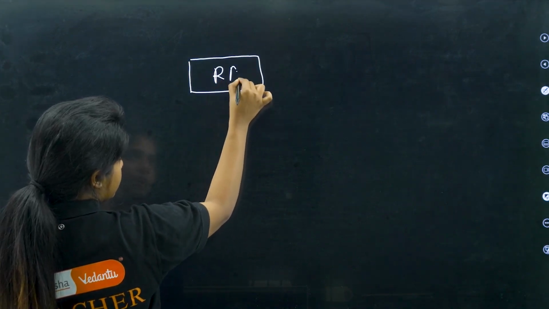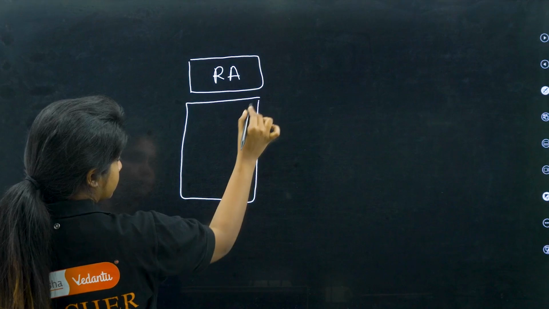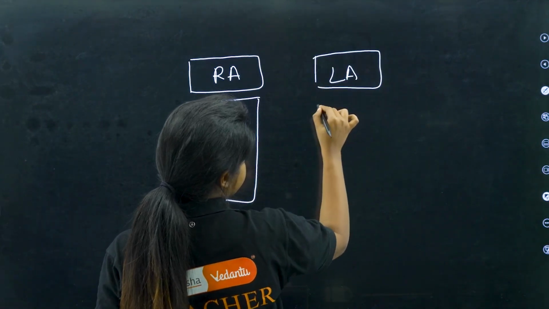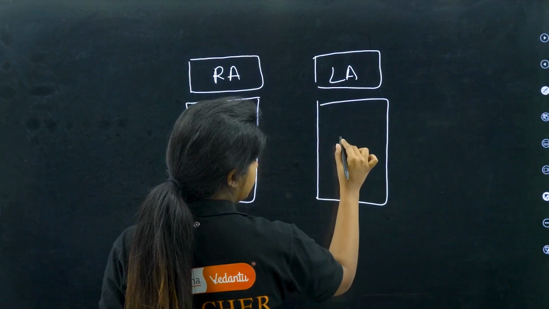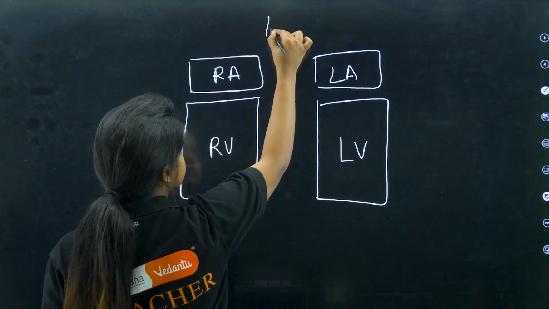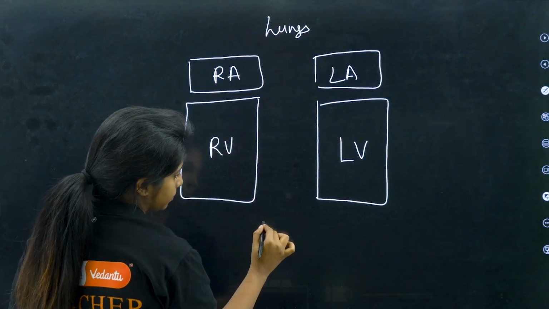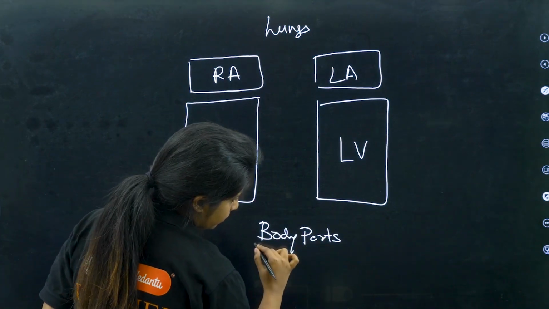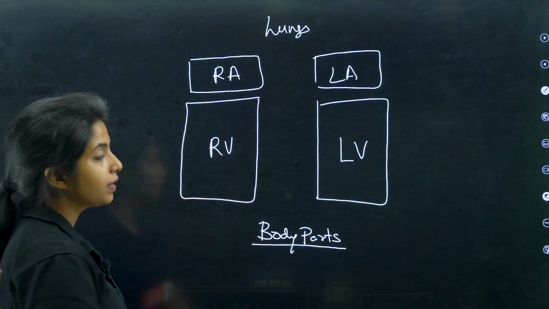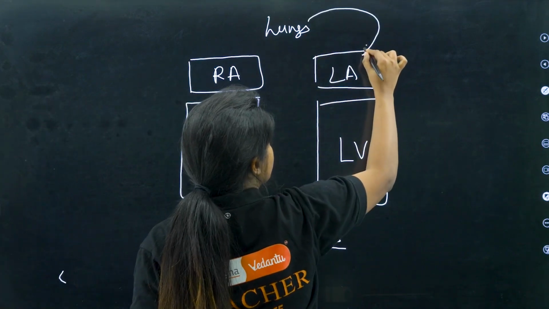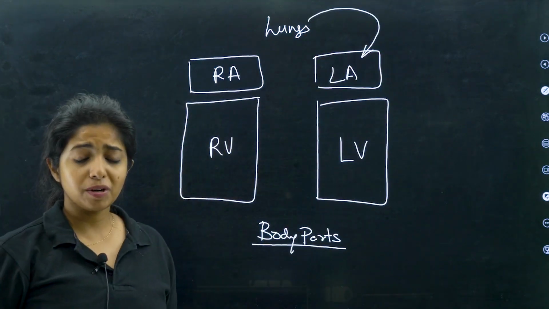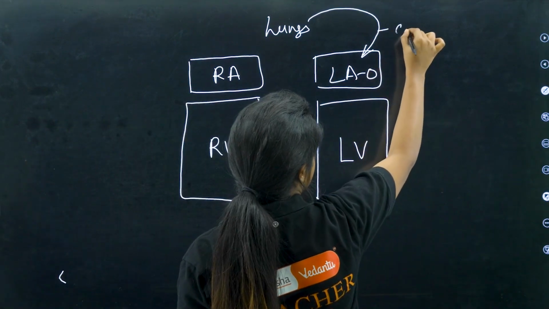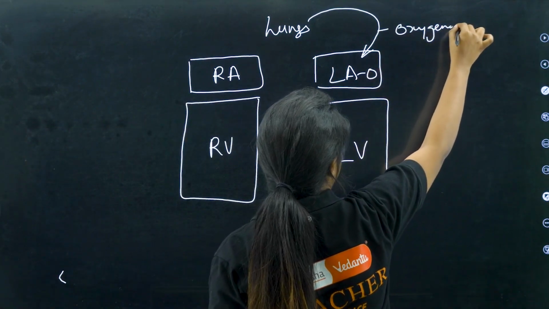This is the right atrium, right ventricle, left atrium, left ventricle, lungs, body parts. Okay. The lungs will be giving blood to the left atrium because the left atrium says, oh, bring in oxygen. So, this is oxygenated blood, my dear children.